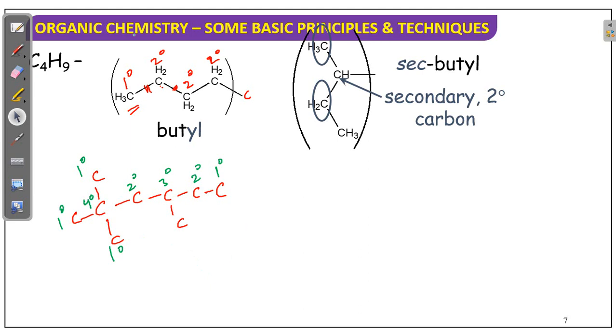So now the topic is secondary butyl, meaning on the secondary carbon. These carbons are secondary carbons. Of course this one is also secondary, this one also secondary. Don't confuse iso and secondary. Again I will write it here. Here this methyl is there, this is the iso. Iso also is one kind of secondary. Iso also we can consider as a secondary.